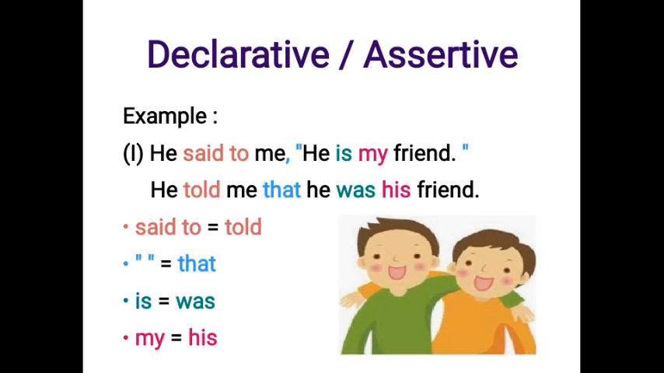If reported speech is declarative or assertive, example, he said to me, he is my friend. When we change it into indirect speech, it will become, he told me that he was his friend. Said to changes to told because reported speech is declaring that he is his friend. Inverted comma changes to that. Is changes to was because reporting speech is in past tense. My changes to his because he is referring to his friend.